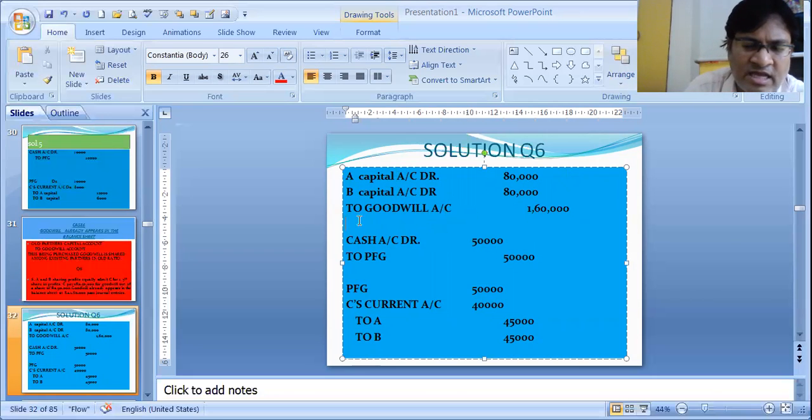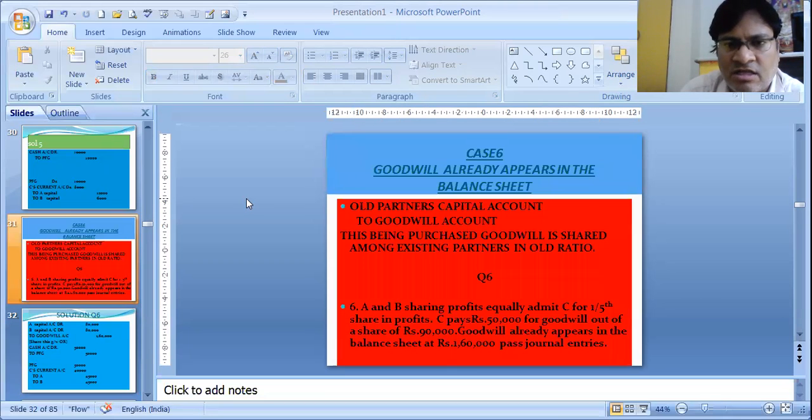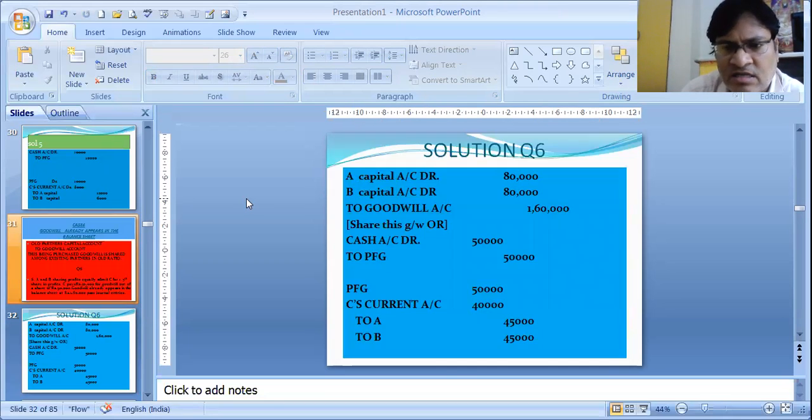Share this goodwill in the old ratio. That means whatever existing goodwill is in the balance sheet has to be shared among the partners, not in their sacrificing ratio but in their old ratio. So 1,60,000 is divided in their old ratio, which was nothing but 1:1. They were equal partners, as we have seen.